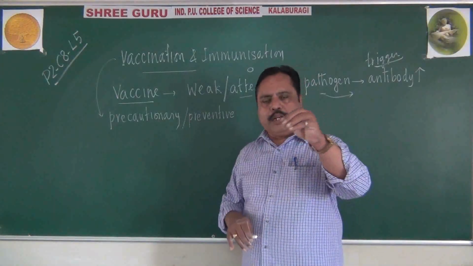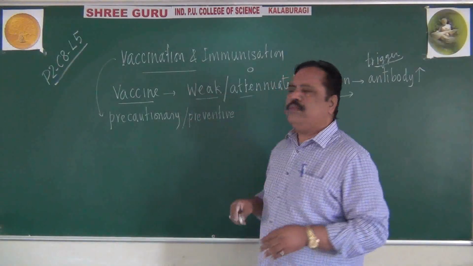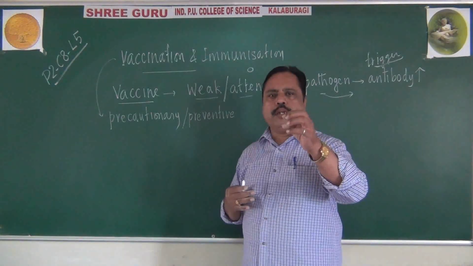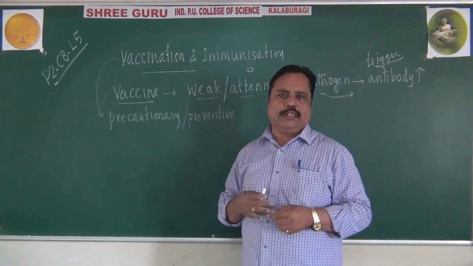Imagine we are giving only a weak microbe, but it will be taken as a healthy microbe, a foreign organism which is able to cause disease.